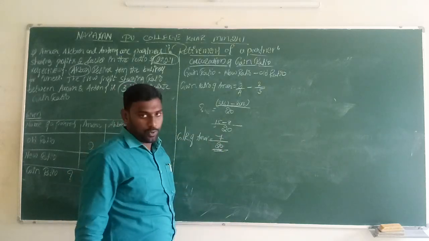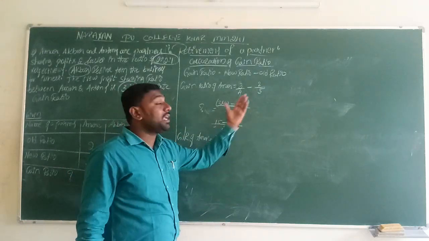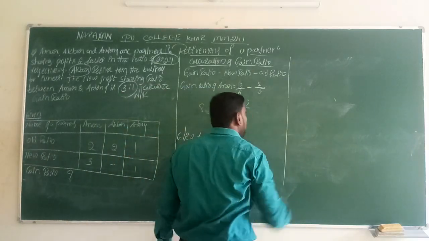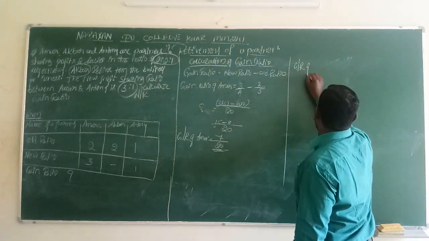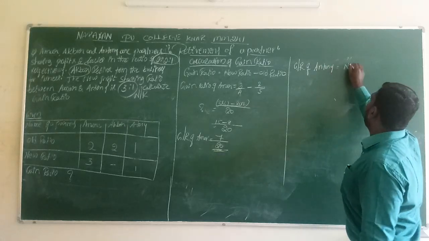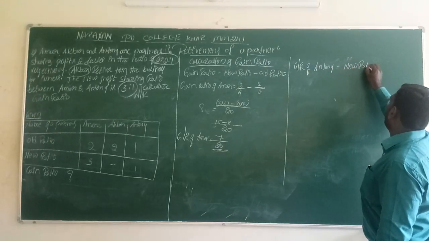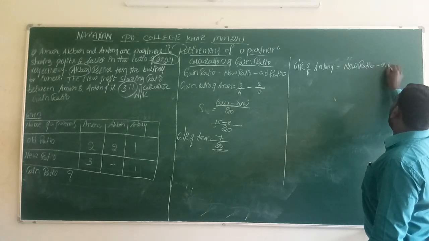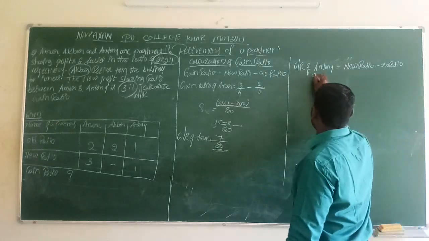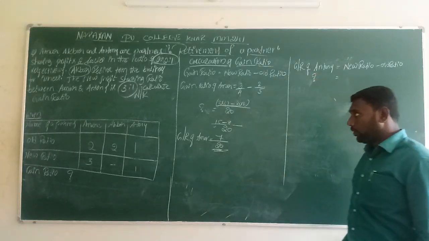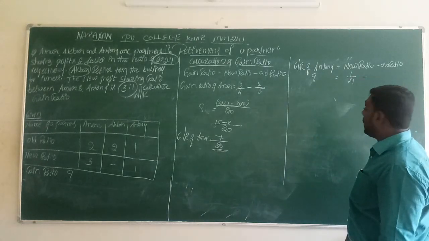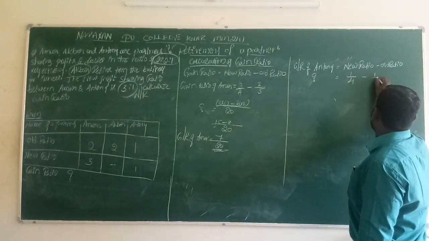So the first partner's gain ratio is calculated. Like this only we have to calculate the gain ratio of another partner, that is the gain ratio of Anthony, which is equal to the new ratio minus old ratio. We don't know the gain ratio of Anthony, we have to calculate it. The new ratio we already know is 1 divided by 4, minus the old ratio, 1 divided by 5.